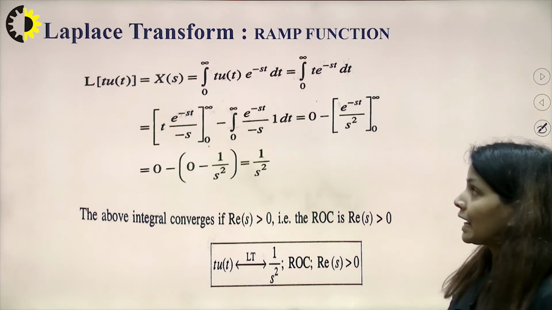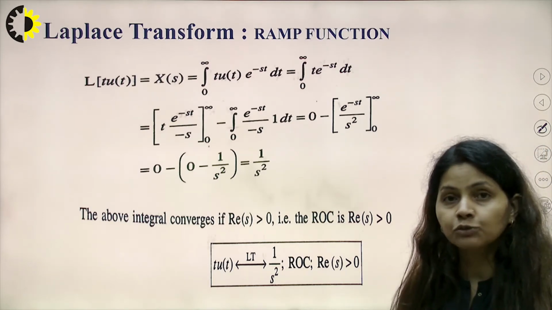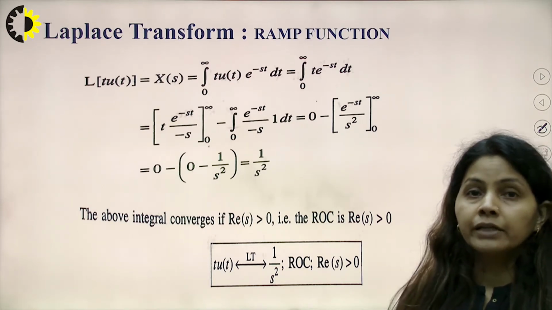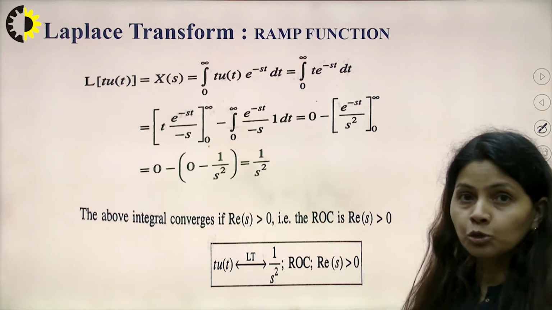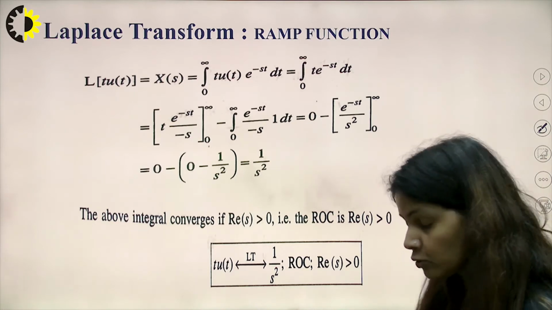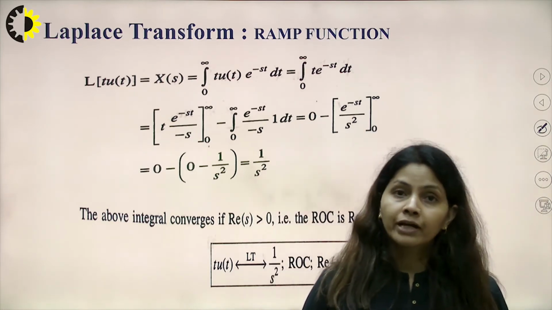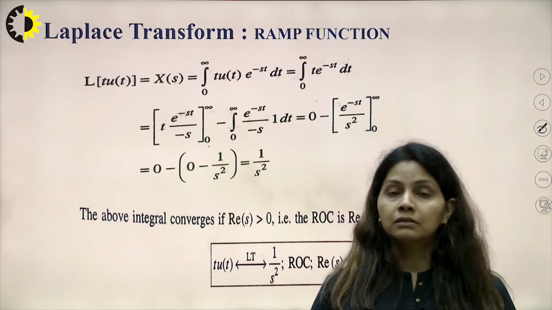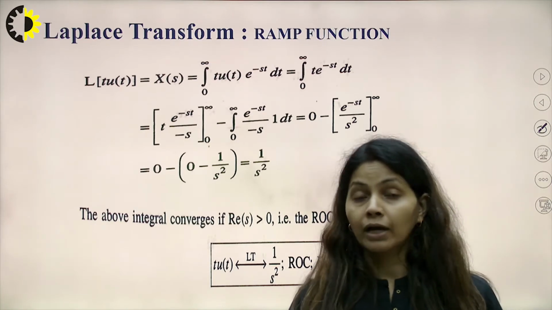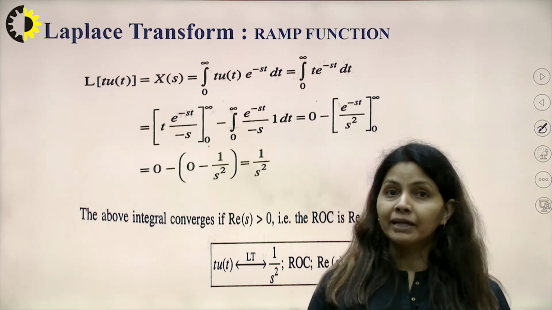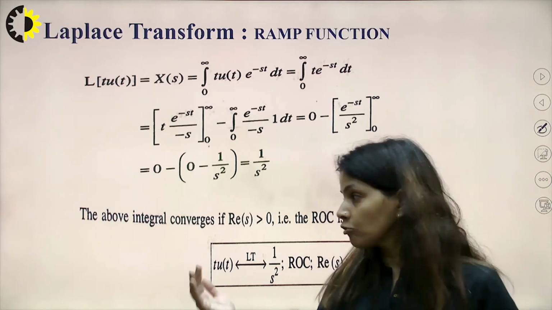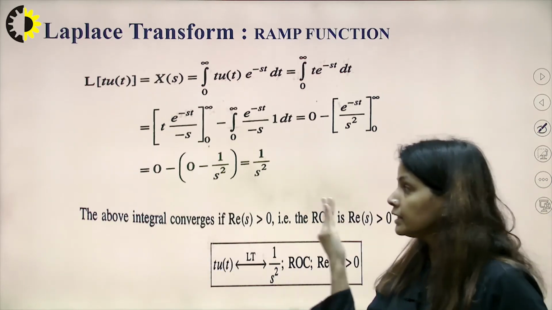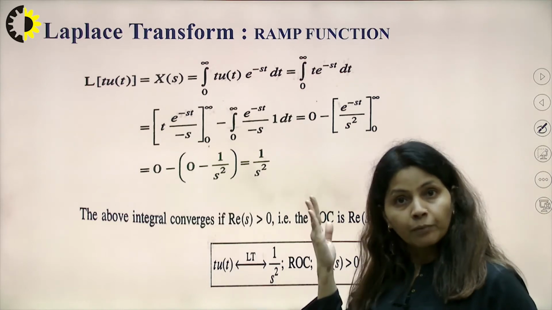Now let us calculate the Laplace transform of another function, that is the ramp function, let's say t into u(t). Again I would like to mention that whatever the ROC will be, it will be on the right side of the pole.